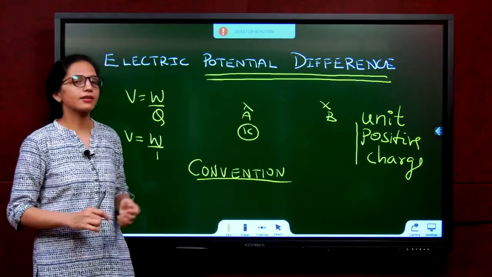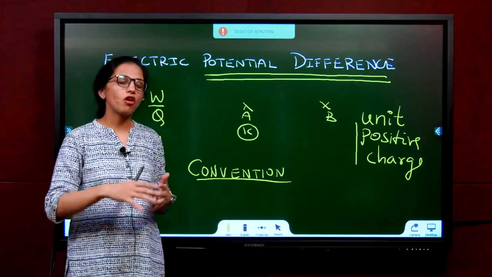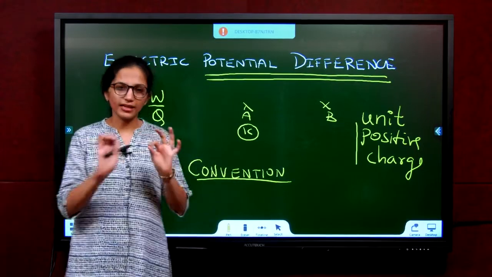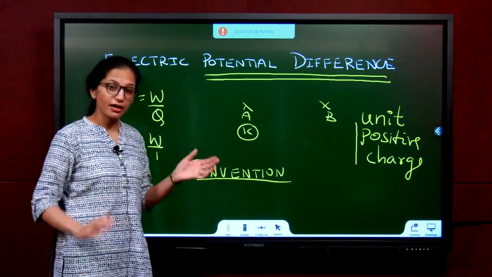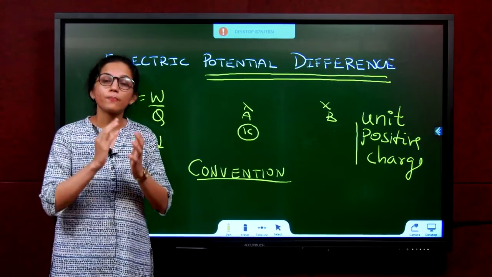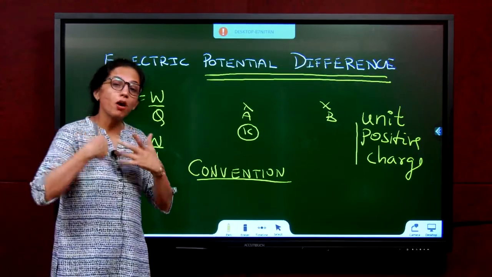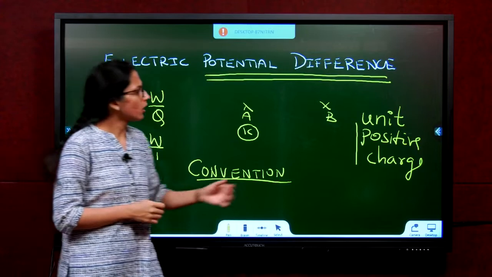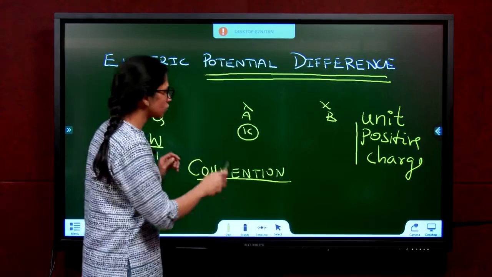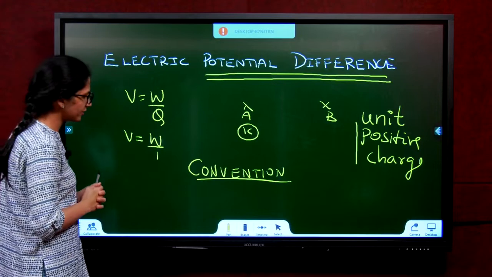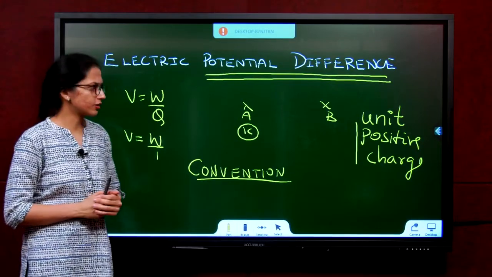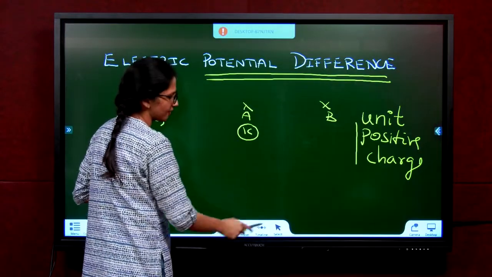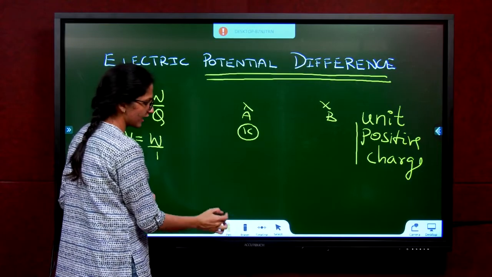If you go to higher level classes, you will understand that it's because of electrons and electrons are doing something. It is not positive, it is negative. For now, very clear, because of a convention, conventionally, current is made up of positive charges. We will be making positive charges flow and get the current. All the laws will be due to positive charge. Unit just means 1. So we have understood the definition of potential difference. We have understood why we considered positive charge. Now, in some exams and some books, you have a definition of electric potential.